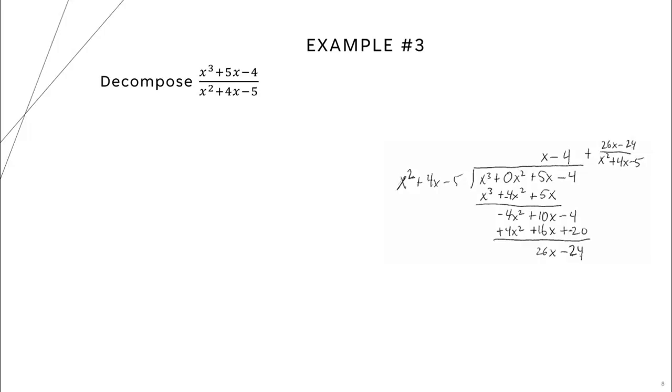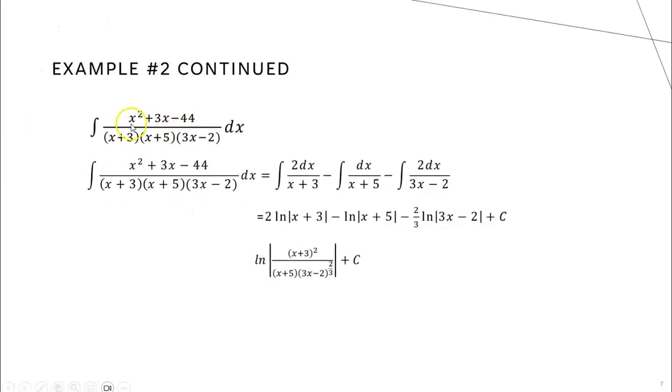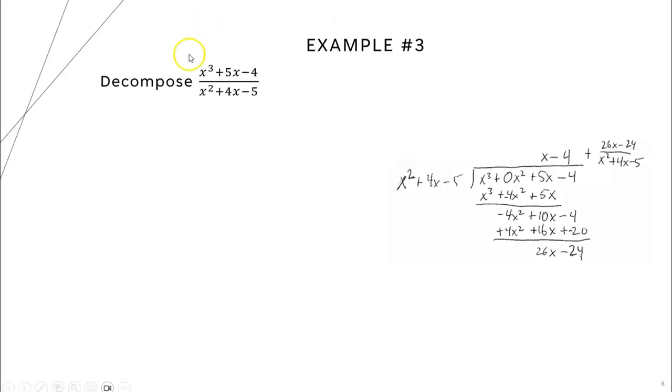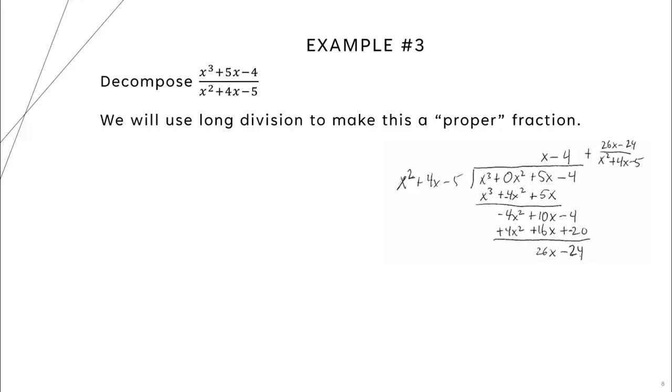Okay, last example we'll do in this video. I assumed that what we're doing up until this point are what are called proper fractions or proper functions. In previous cases, we had an x squared over something that ended up being an x cubed on the bottom. So the power was actually bigger on the bottom than it was on the top. If the power is the same or bigger in the numerator than it is in the denominator, we have to make it into a proper fraction first before we can use partial fractions. What's our technique for doing that? Long division.